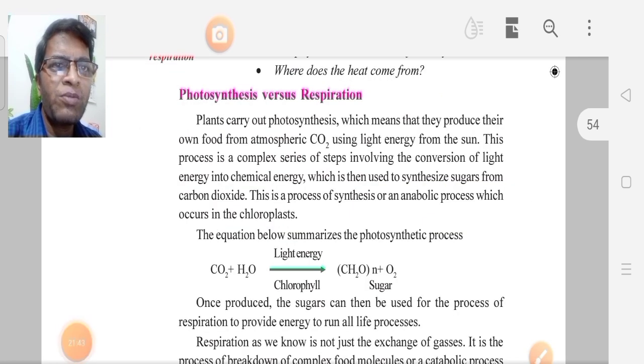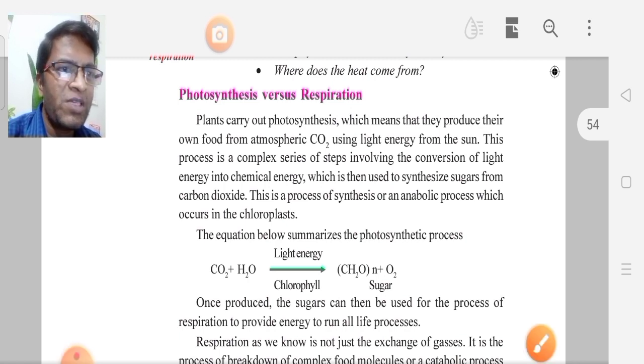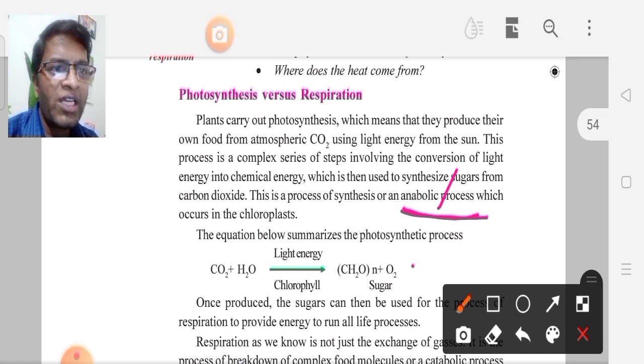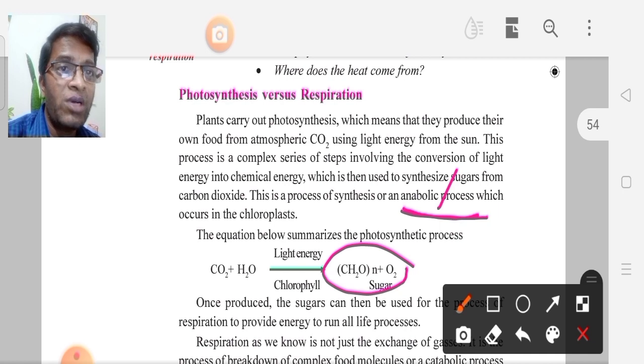Take respiration and photosynthesis. Photosynthesis, where does it take place? Photosynthesis takes place in the plants. What type of process do we call photosynthesis? We call photosynthesis an anabolic process. It means from simple substances we get complex substances. That is why it is called an anabolic process. Very important: which is the best example for an anabolic process? Simply, photosynthesis.